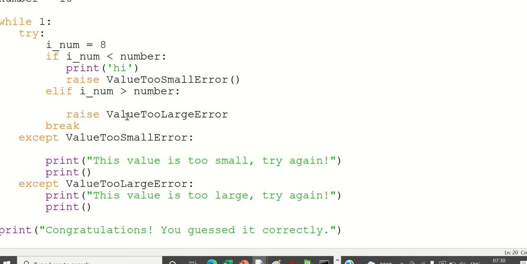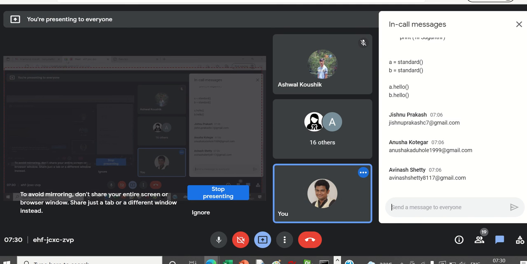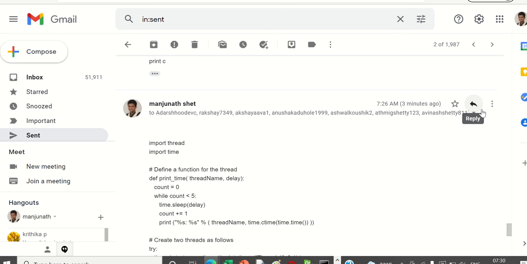I will share this code with you guys, run this and try to understand it.